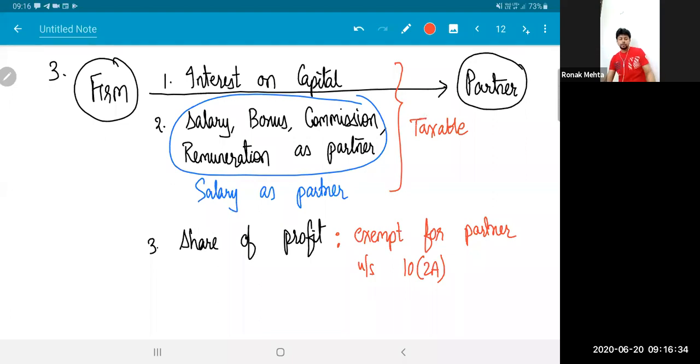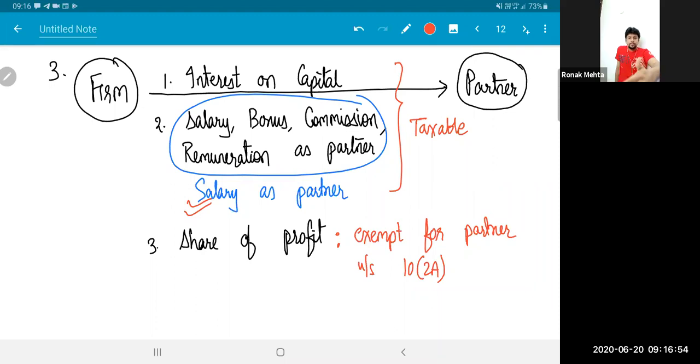But for the partner, what should be the head of income? We have written the word salary. So does it mean it should be income from salary? It should be PGBP. Okay. Why should it be PGBP? It should not be salary.